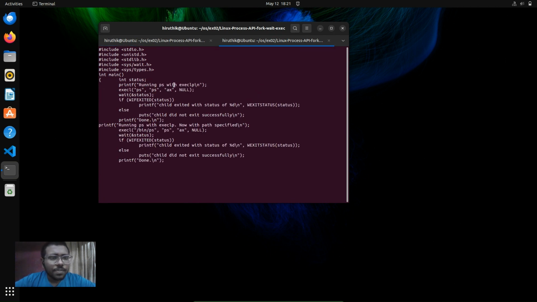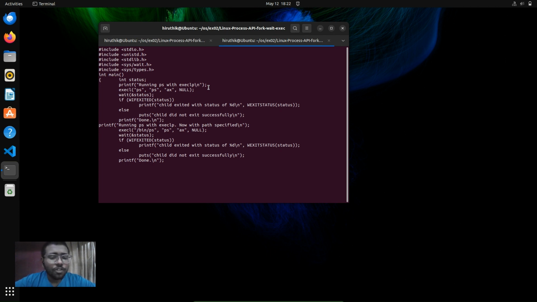And now let's look at the execl function. In the main function we'll be declaring a variable called status, which will be used to store the exit status of the child process, and then we'll be printing a message indicating that the ps command will be executed using execlp, and then executing the ps command.